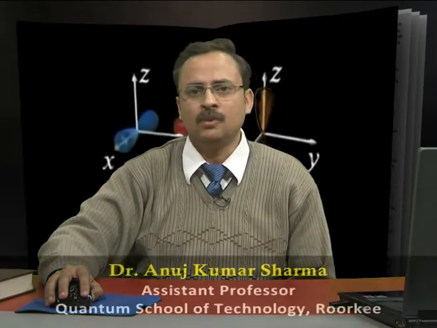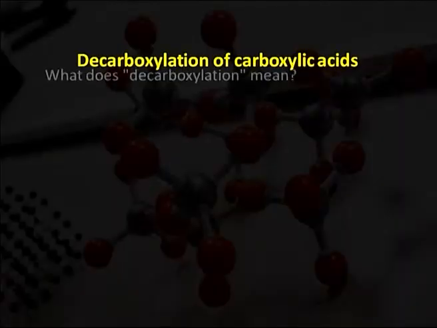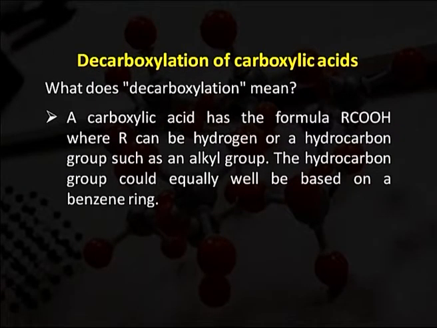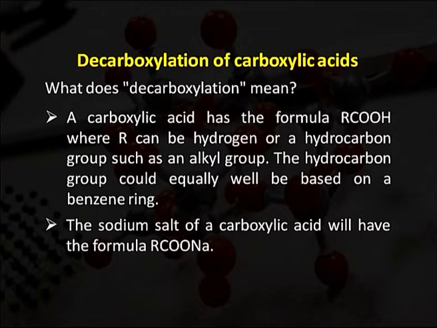Now, we are going towards decarboxylation of carboxylic acid. It is also an excellent method for the preparation of alkanes. So, first we must know what is carboxylation. A carboxylic acid has the formula RCOOH, where R can be hydrogen or a hydrocarbon group such as an alkyl group. The hydrocarbon group could equally well be based on a benzene ring. The sodium salt of a carboxylic acid will have the formula RCOONa.